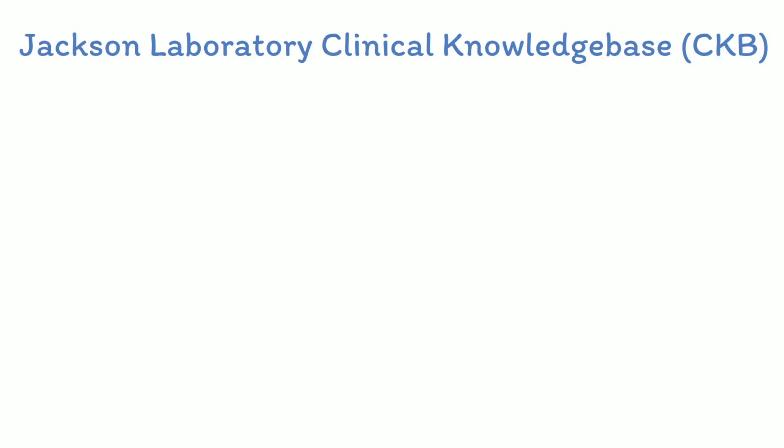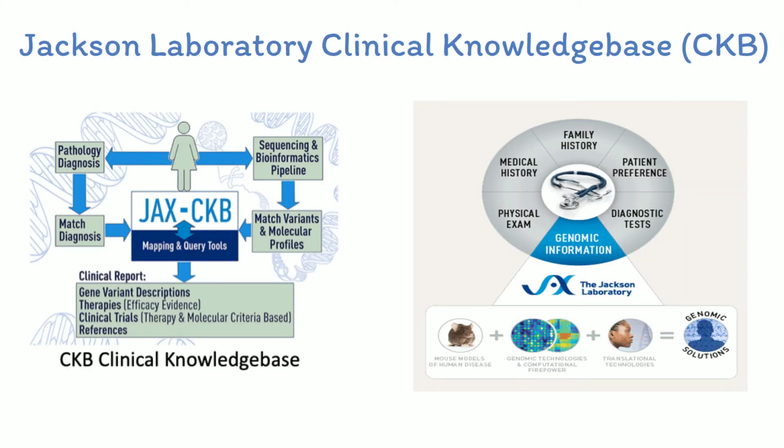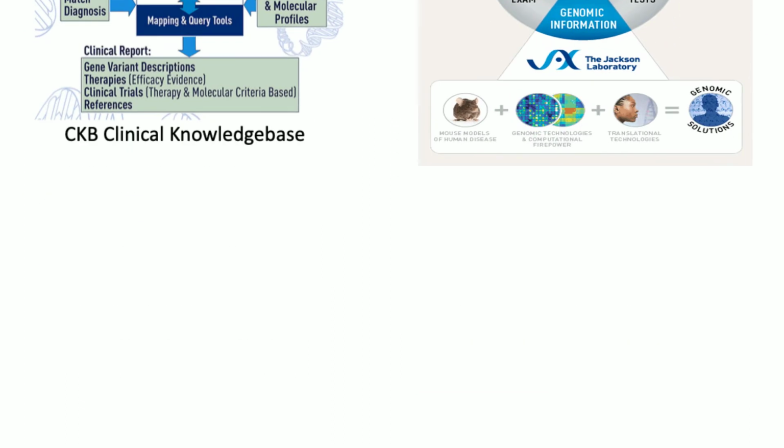variation. The Jackson Laboratory CKB is a dynamic digital resource for interpreting complex cancer genomic profiles in the context of protein impact, therapies, and clinical trials. CKB Core is the public access version, which contains all of the content associated with 50 genes that are commonly found on cancer hotspot panels. Basic searches of CKB include the ability to explore by gene or by variant. CKB Boost allows for exploration by drug or drug class. An advanced search option allows for clinical trial and evidence searches.